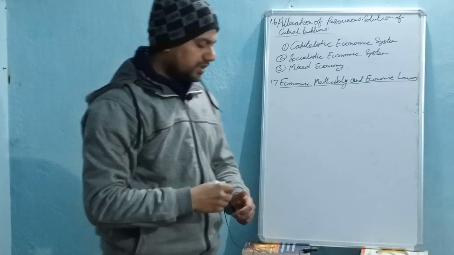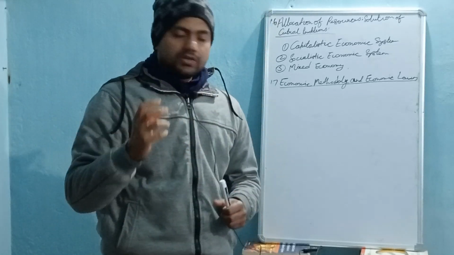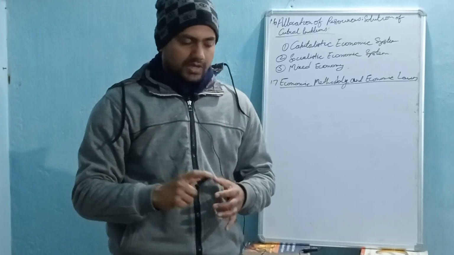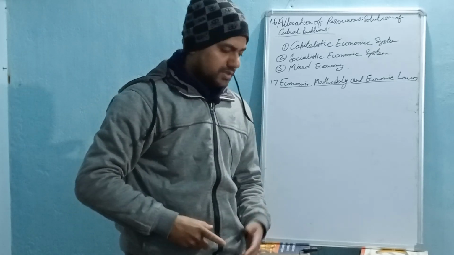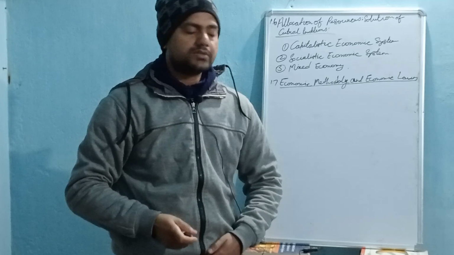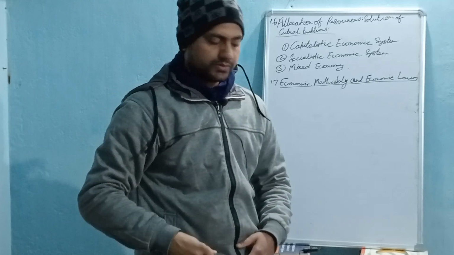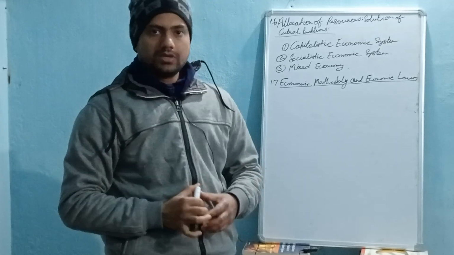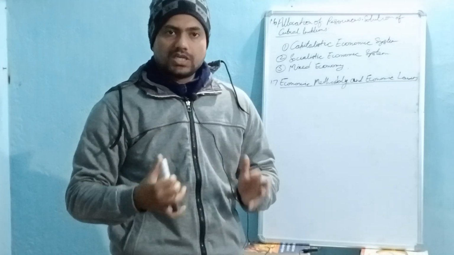Here we are going to study what different methodologies economists apply to analyze different economic systems and economic processes, and how different economic laws are established.